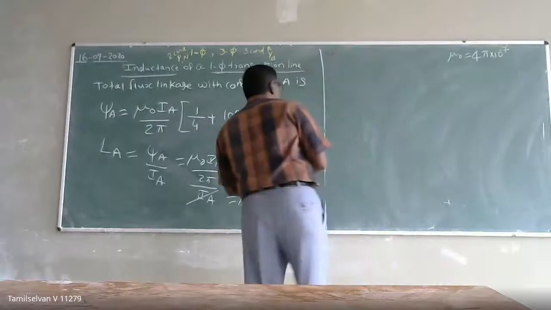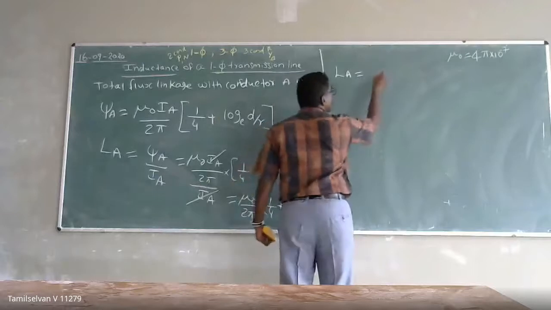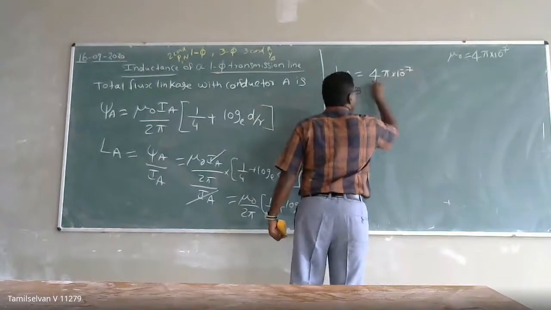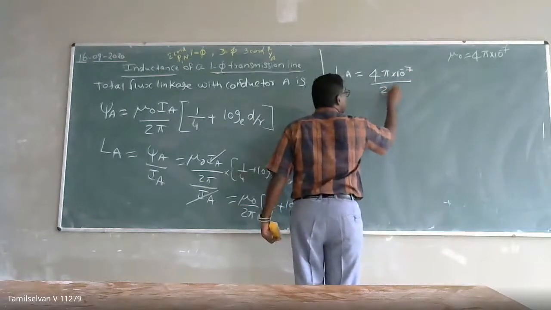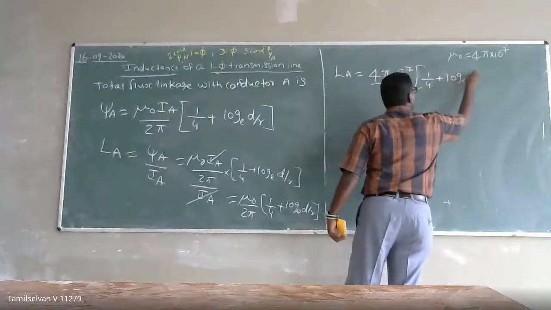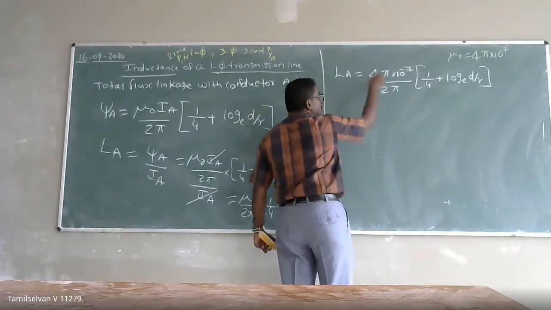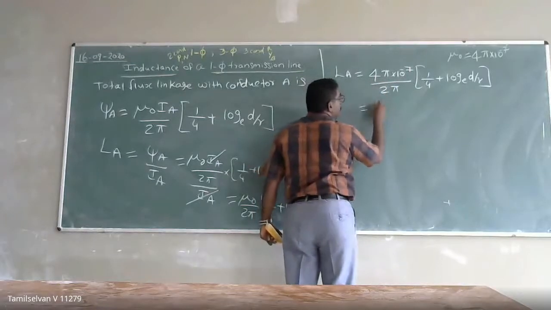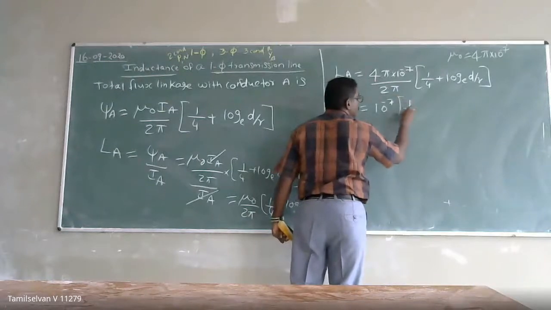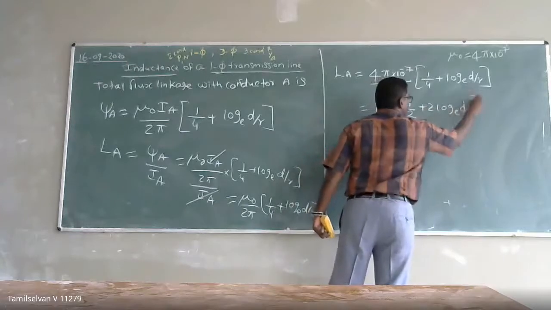Henry per meter. So my inductance LA will be equal to, substituting 4 pi into 10 power minus 7 in place of mu naught, divided by 2 pi, into 1 by 4 plus log base e of D by R. So pi will get cancelled, and I will get 2. I'm getting 10 power minus 7. If I take the 2 inside, it will be equal to 1 by 2 plus 2 into log base e of D by R.